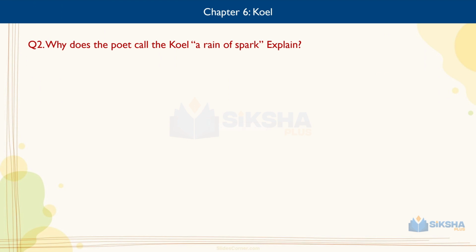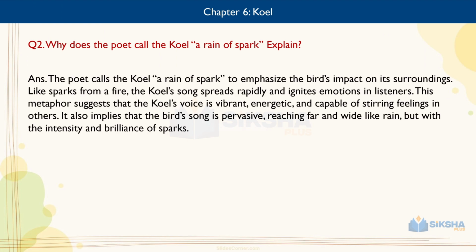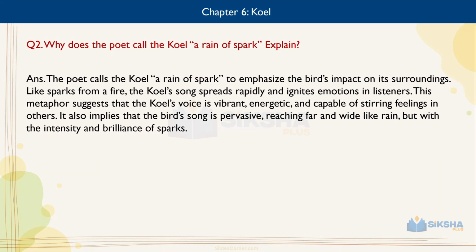Question number 2. Why does the poet call the Koel a rain of spark? Explain. Answer. The poet calls the Koel a rain of spark to emphasize the bird's impact on its surroundings. Like sparks from a fire, the Koel's song spreads rapidly and ignites emotion in listeners. This metaphor suggests that the Koel's voice is vibrant, energetic, and capable of stirring feelings in others. It also implies that the bird's song is pervasive, reaching far and wide like rain, but with the intensity and brilliance of a spark.